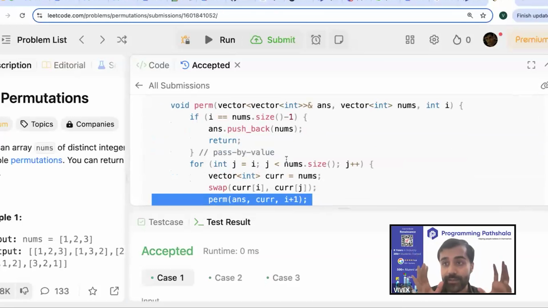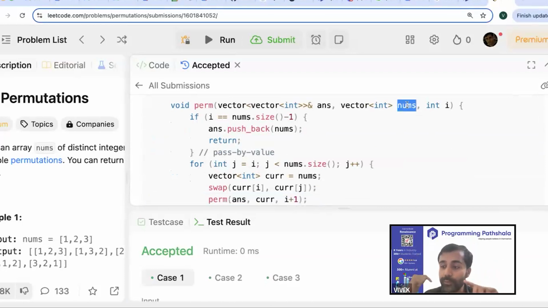But do you understand it? Do you understand the difference between the previous approach and this approach? How many of you get that? Okay, all right. Now, what is something which is bad about this approach? The bad thing about this approach is that in every function call, you will be creating a new copy of the vector. And when you create a new copy, you will be using extra space and also extra time, right? So here, exactly here, backtracking comes into picture.